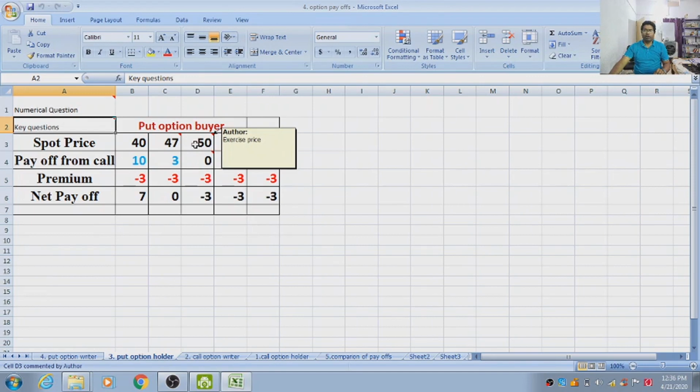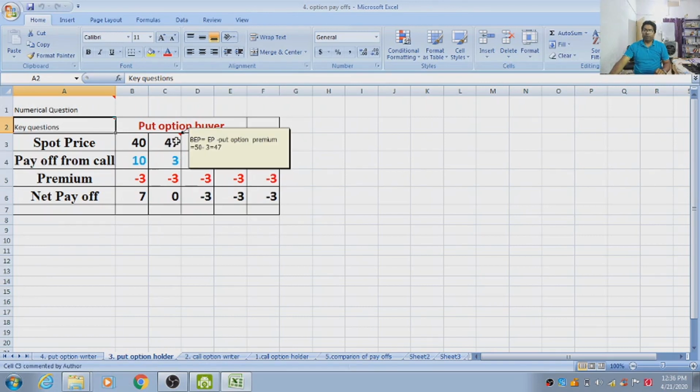Now, in this case, again, the exercise price is 50. Break-even point is different in case of put option. Break-even point is equal to exercise price minus put option premium. So 50 minus 3, 3 is the premium on put option. So 50 minus 3, that is equal to 47.